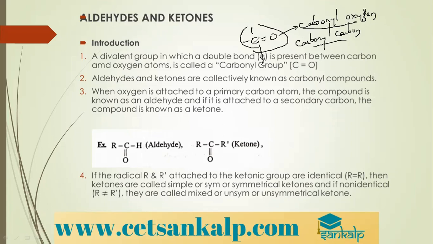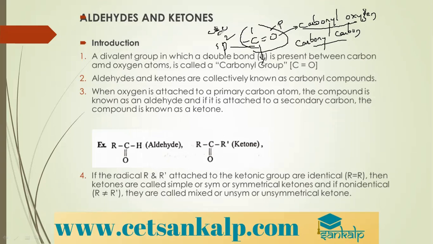Here you need to know the hybridization of both the carbon and oxygen atoms. The hybridization of carbon is sp2, and the sp2 orbitals overlap with p orbitals of oxygen to form a carbon oxygen sigma bond. A double bond has a sigma bond and a pi bond.